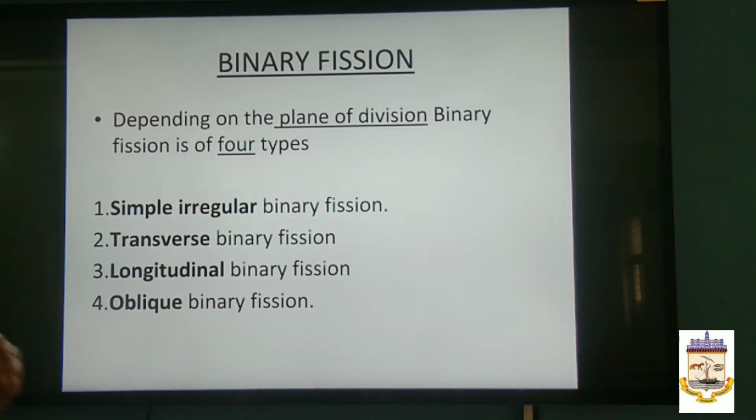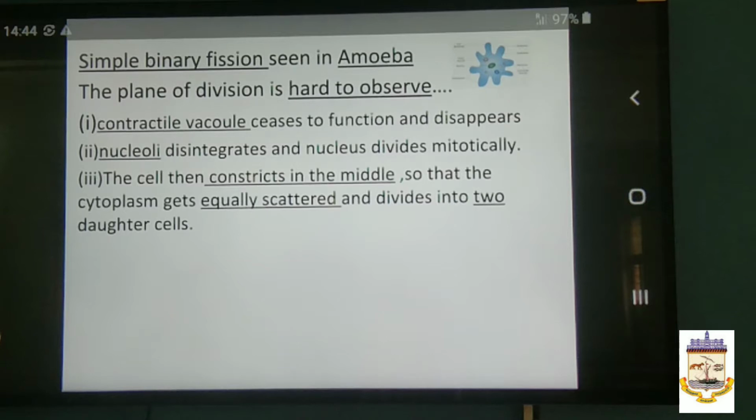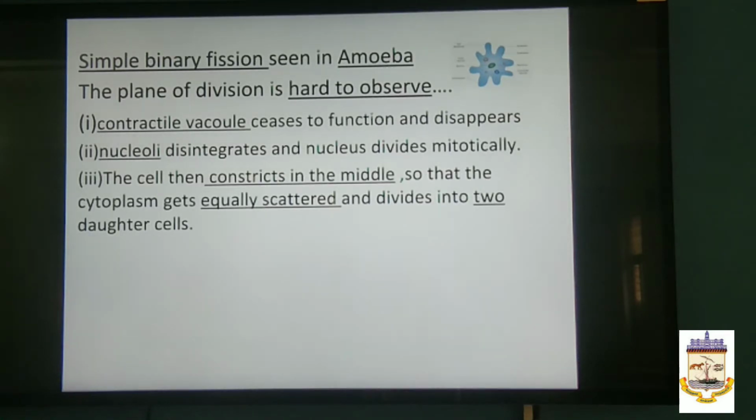In binary fission, we have some subdivisions. Depending on the plane of division, which plane or axis it starts from and where it is going to end, binary fission is of 4 types: simple irregular binary fission, transverse binary fission, longitudinal binary fission, and oblique binary fission. The first one, simple irregular binary fission. Children, you see that it is a very simple binary fission which is very irregular.